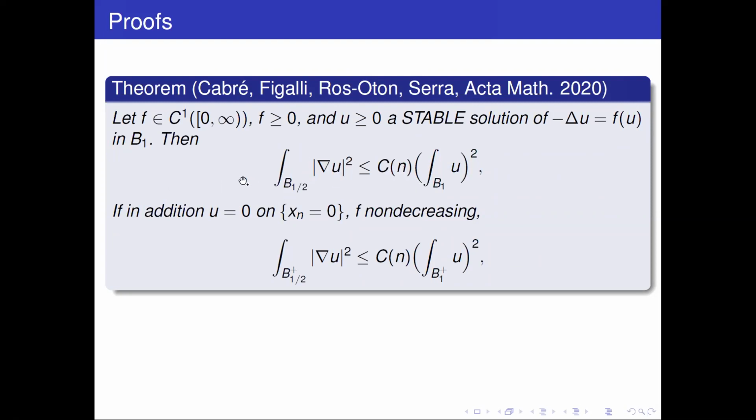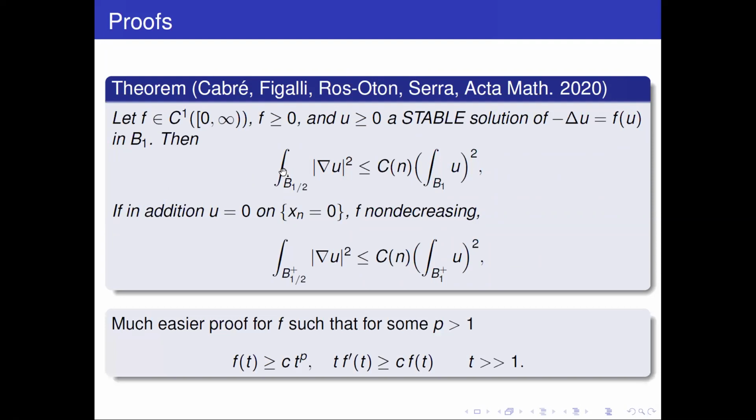An observation is that for the Lane-Emden equation, or for functions f of u which behave like powers, which have this hypothesis, which essentially means that they are like powers at infinity, this very hard and deep result is not needed. So it's not like we needed that result to close the proof for the Lane-Emden equation. For the Lane-Emden equation, these bounds are known through a much simpler proof by using the stability if f behaves like a power. But this result closes the question for any f.